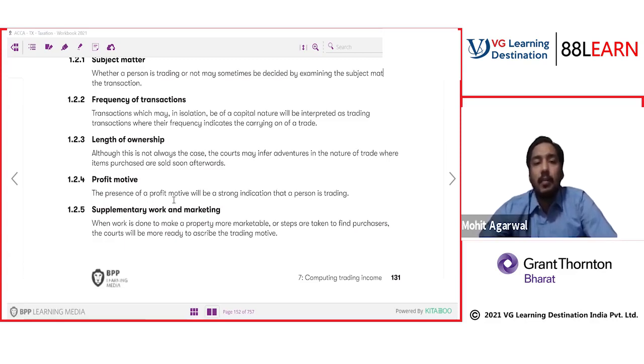Profit motive. If there is a profit motive, then it should be considered as trading. Then it says when work is done to make property more marketable, or steps are taken to find a purchaser, the court will be more ready to ascribe the trading motive.